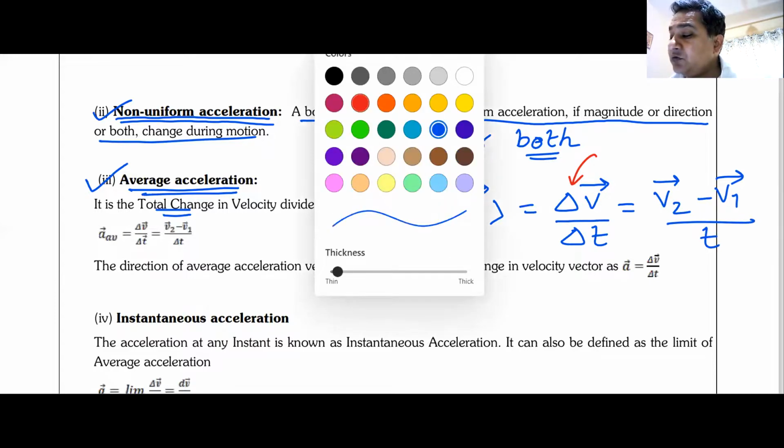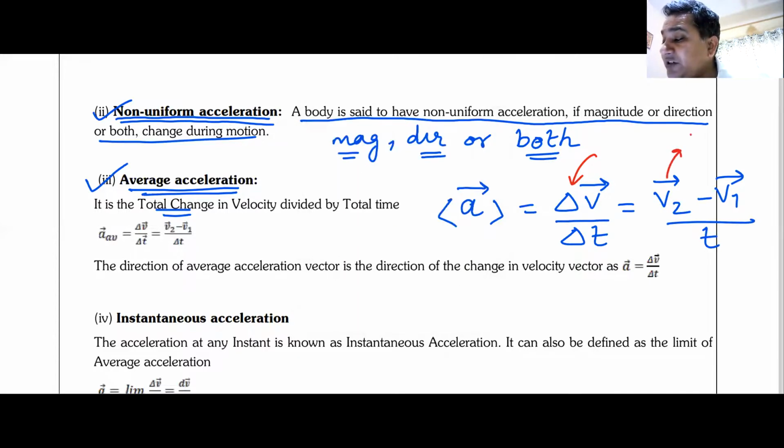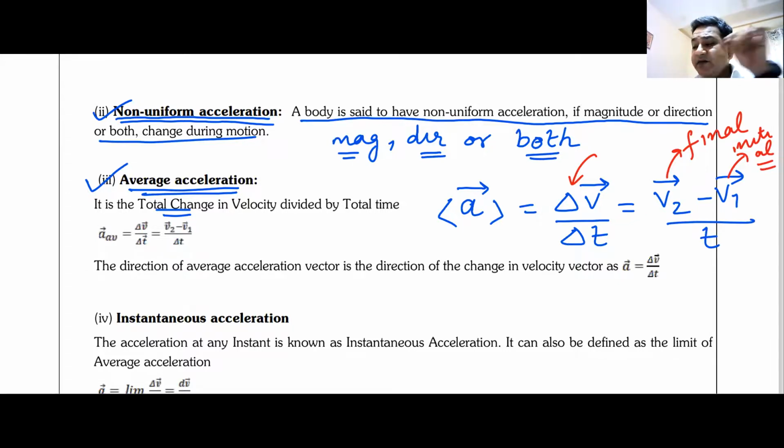Sometimes we call it V2. Sometimes I can call it final velocity VF. So V2 is the final velocity. In your 9th standard, we call final velocity as V and initial velocity as U. Doesn't matter, you can also call it that way. V2 or V final velocity minus initial velocity. Am I clear with this definition of average acceleration? Total change in velocity divided by total time.